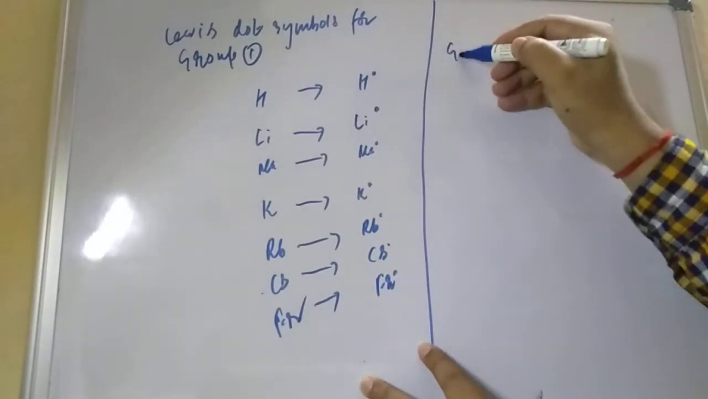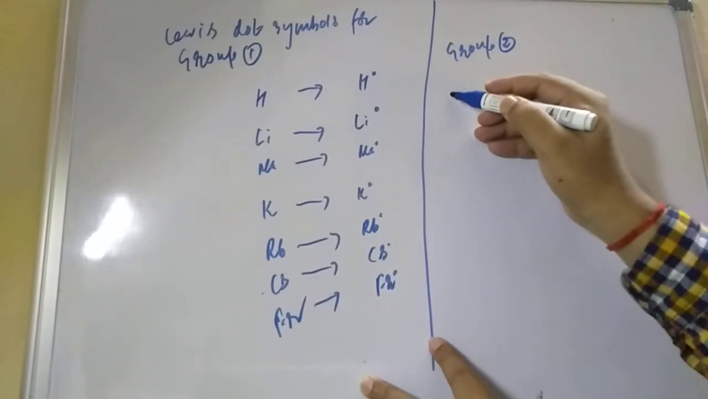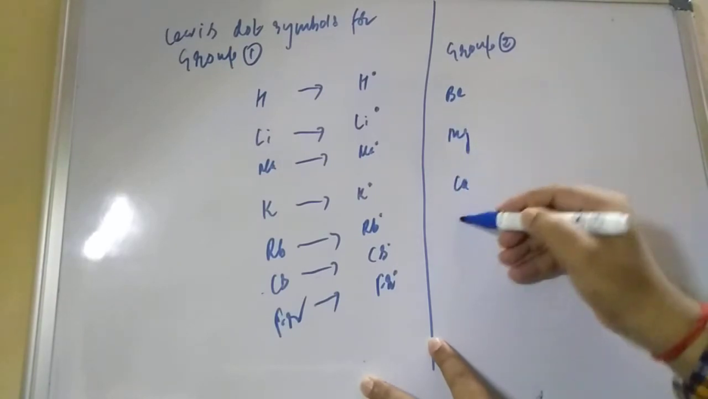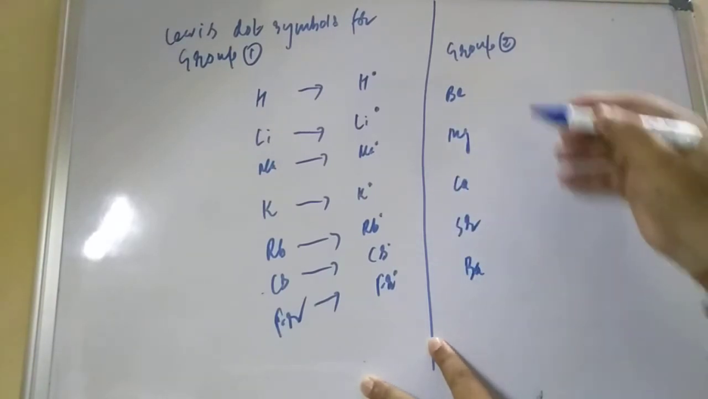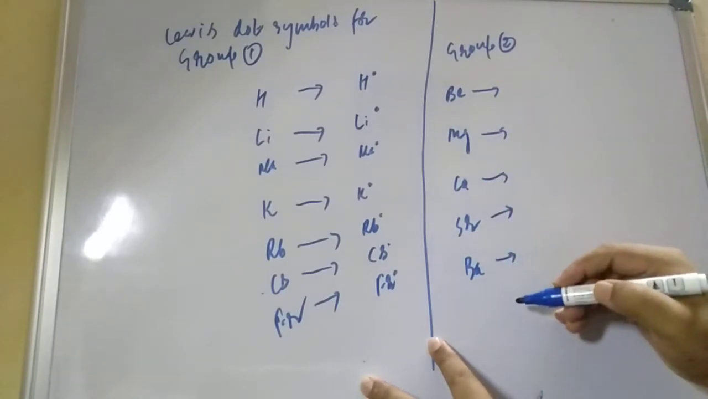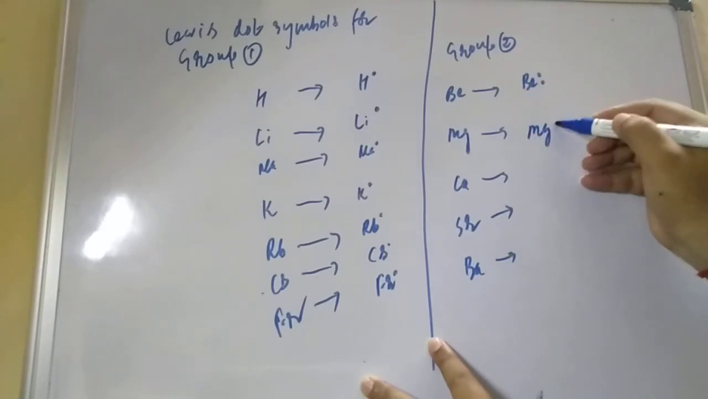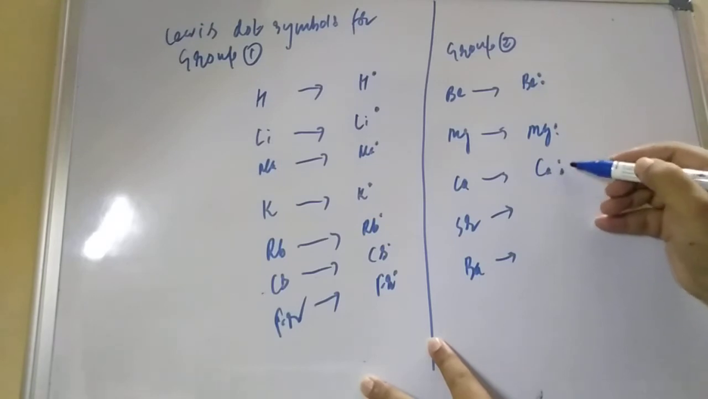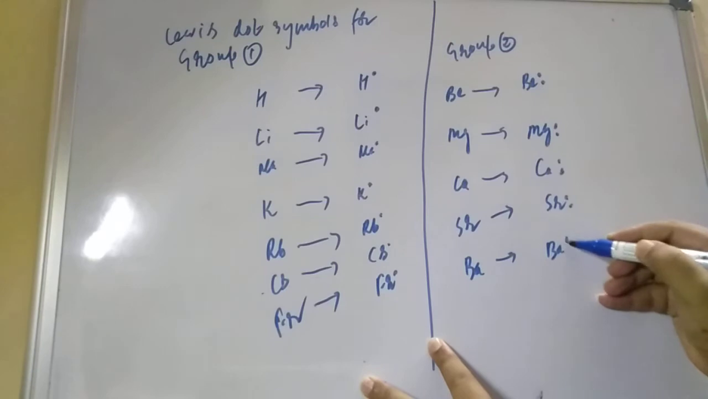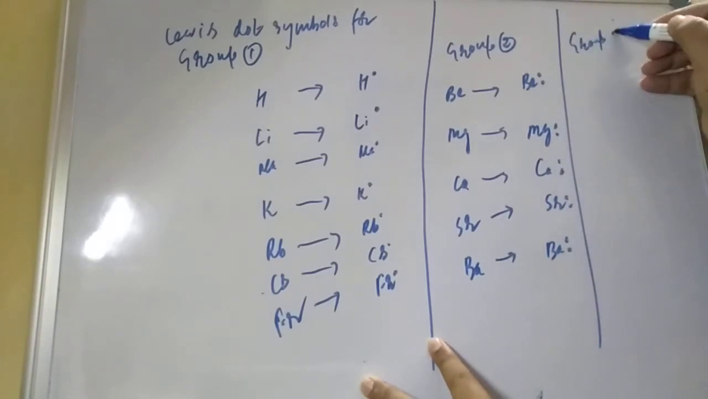If you see the group 2 elements, okay, group 2. What elements are in group 2? Beryllium, magnesium, calcium, strontium, barium. Whatever these elements are, they will have 2 valence electrons. So barium is 2 dots, Mg is 2 dots, calcium is 2 dots, strontium is 2 dots, barium is 2 dots.